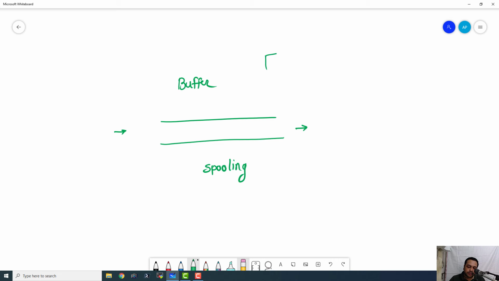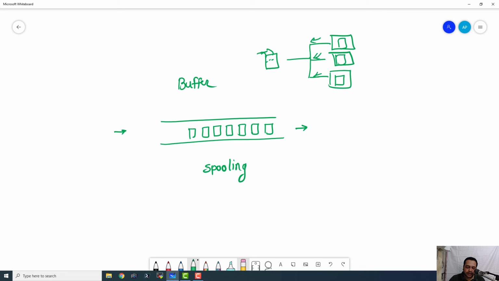Suppose there is only one printer, and so let us draw the symbol of the printer. This is an approximate symbol of a printer, and it is connected to a lot of computers. This is the symbol for a computer, let's say. All the computers are sending their print jobs to this printer. Then the printer is going to maintain a queue of all the jobs. So the first job comes, then it is going to process that job, and this is going to be first in first out kind of stuff. So I'm going to say first in first out for the printer.